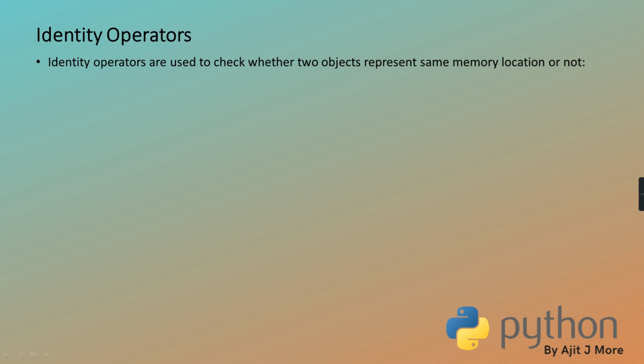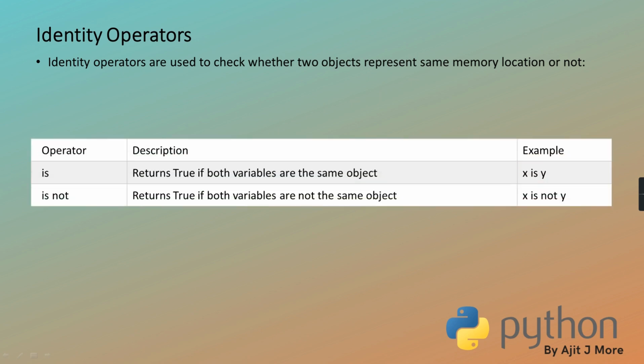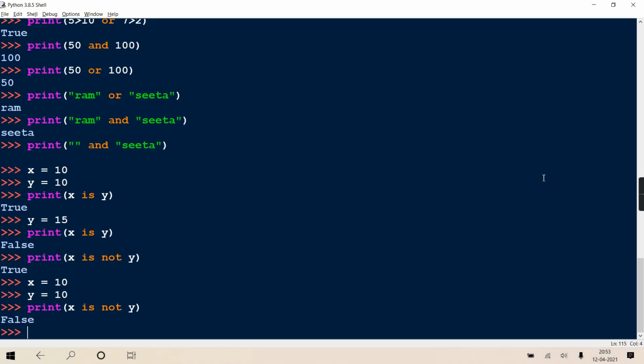If they do, the operator returns true, otherwise false. For that there is only the simple is operator in Python.